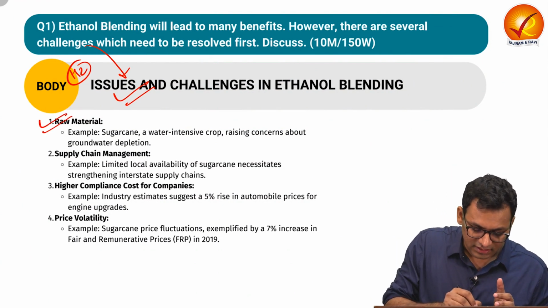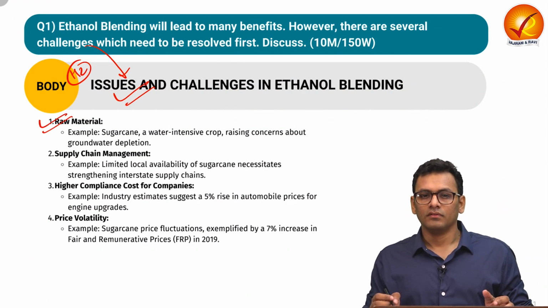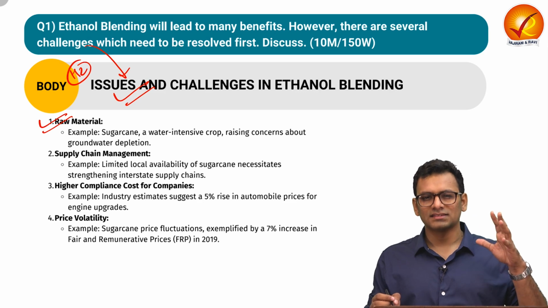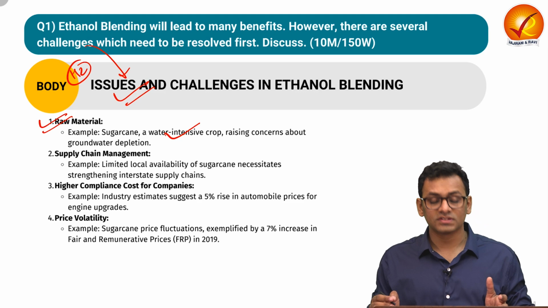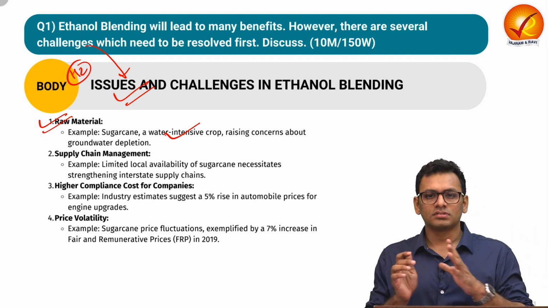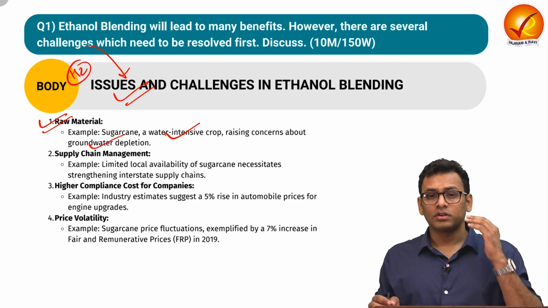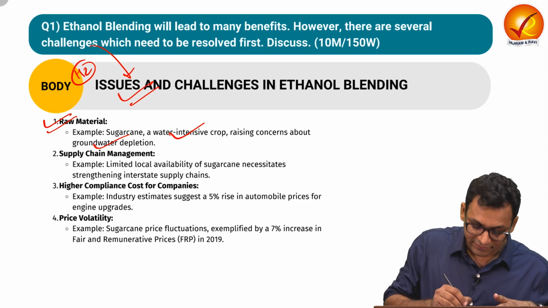The very first issue is with respect to the access of raw material. We do understand that sugarcane is the primary source for ethanol. However, it is a water intensive crop and it has certain issues with respect to groundwater depletion. You can also talk about how it also impacts food security.